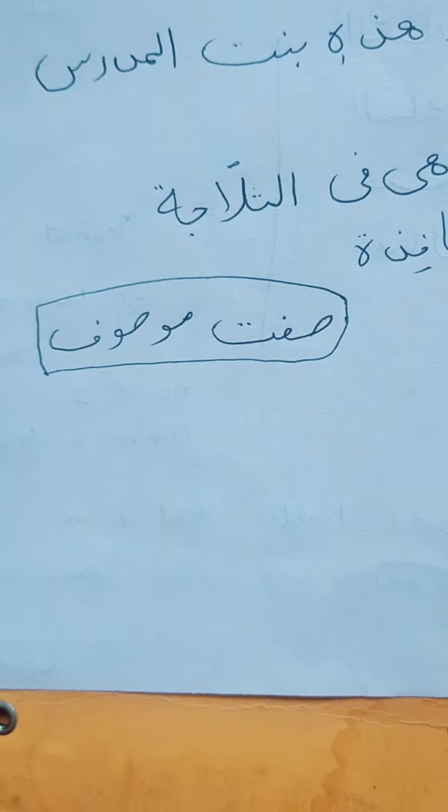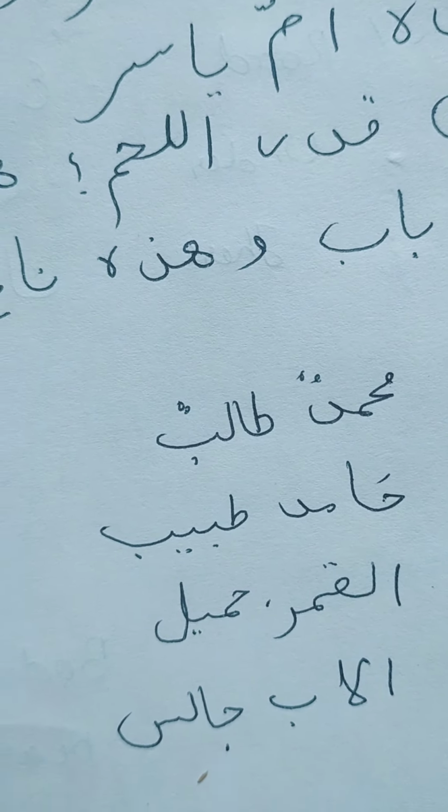Okay, so we are going to learn about the Sifat and Mawsuf. So there are some things like Muhammadun Talibun. So here Sifat is Talibun, Mawsuf is Muhammadun. So they get the same signs, like un, right?